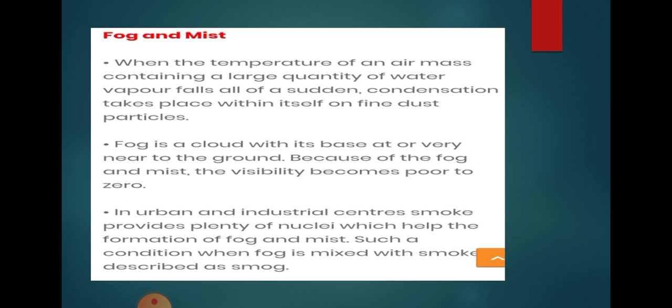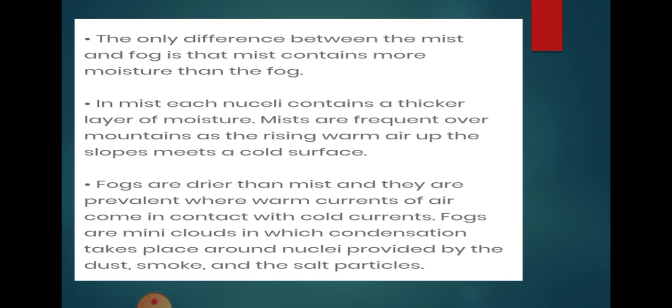Not only in the winter season but in other seasons also, during the morning or the evening, we can see the visibility of the atmosphere is very low. That is due to smog. There is a difference between mist and fog: mist contains more moisture and fog contains less moisture. In mist, each of the nuclei contains a thick layer of moisture.